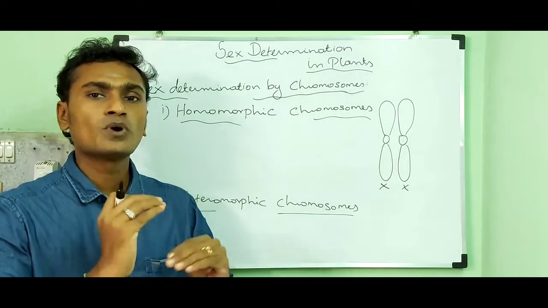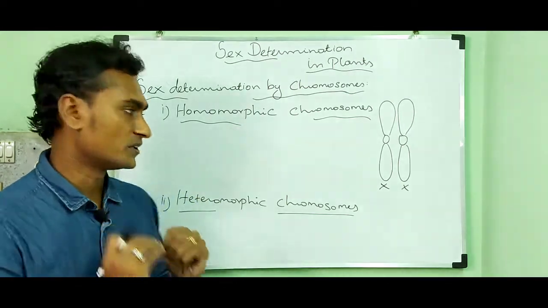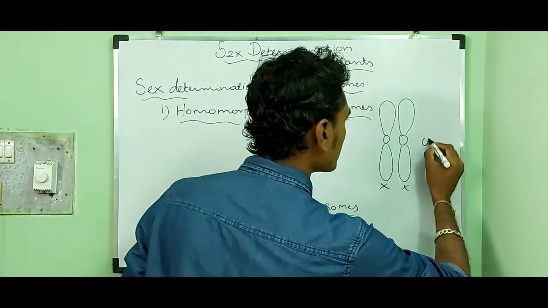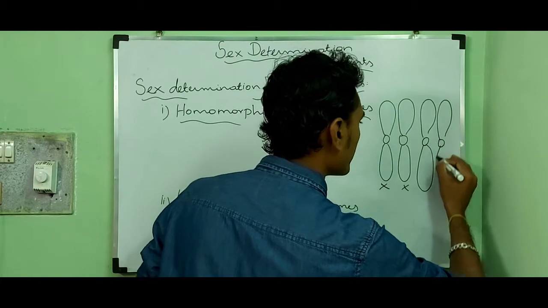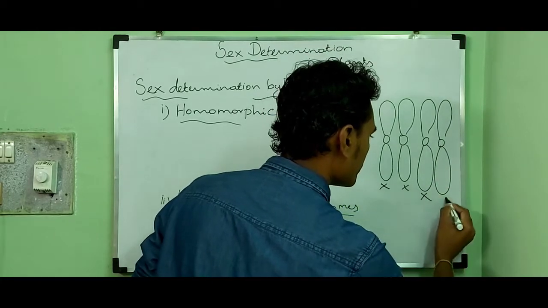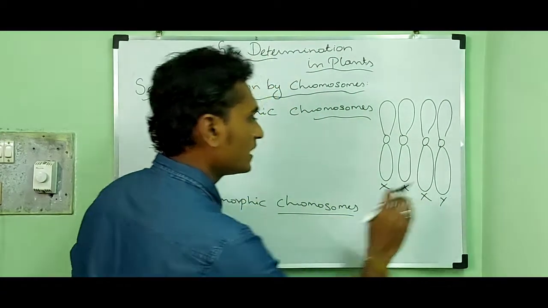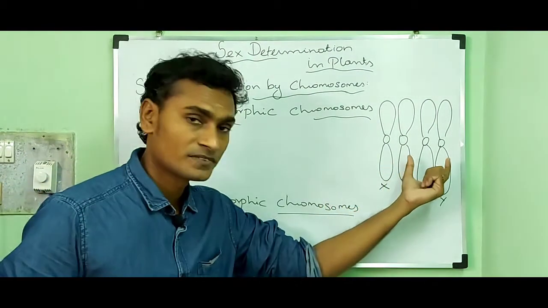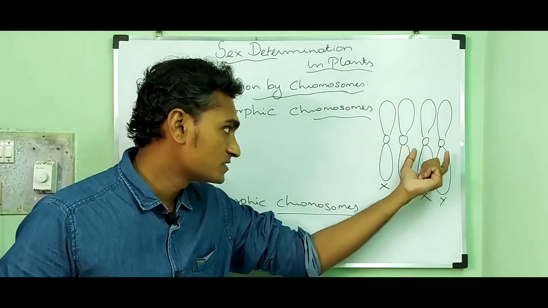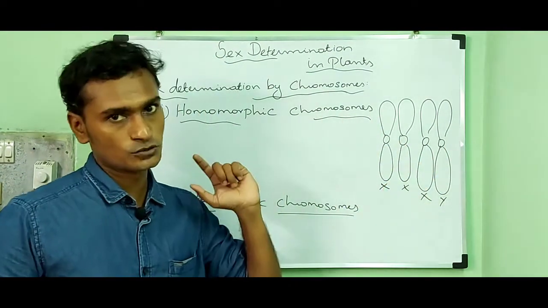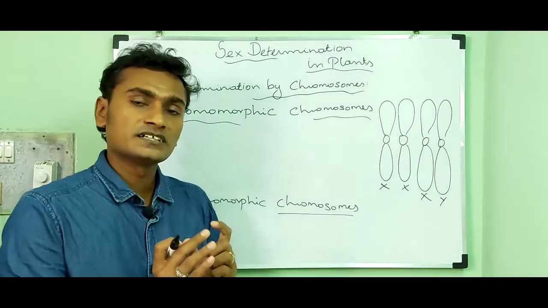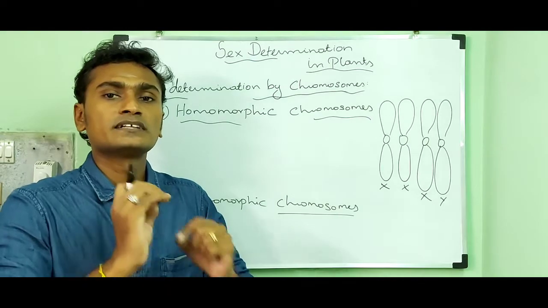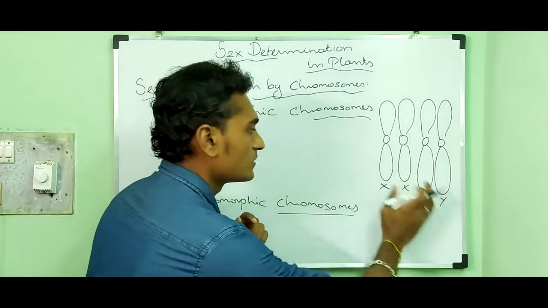but somewhat different in male and female. For example, a male plant contains morphologically identical chromosomes. They are similar in size, shape and genetic composition, but somewhat a little different between male and female.